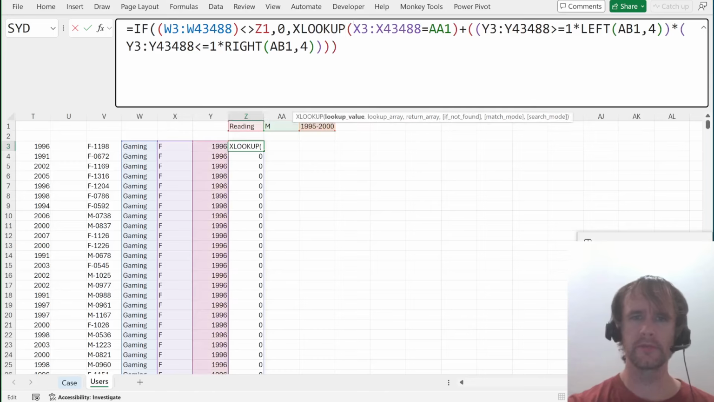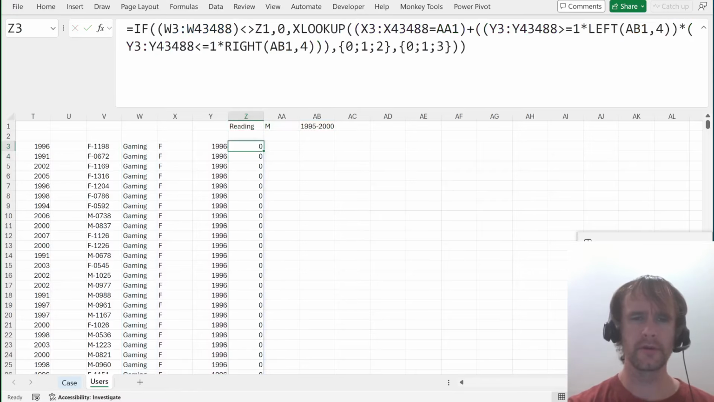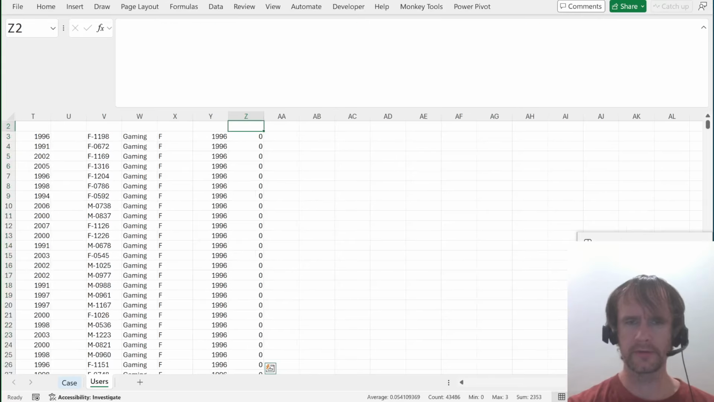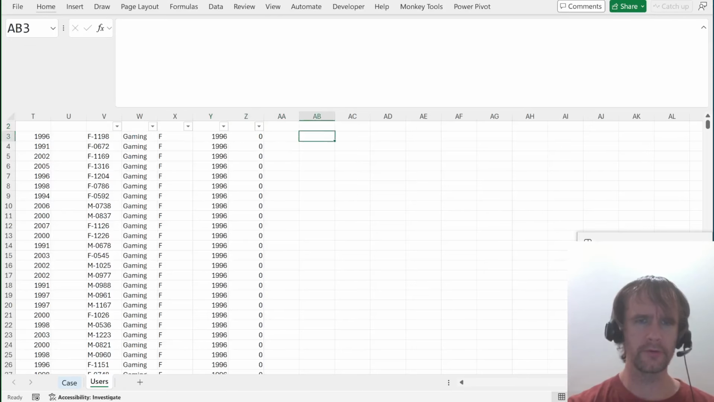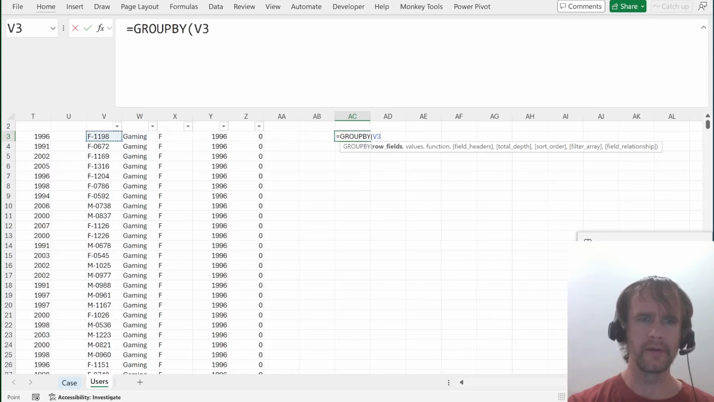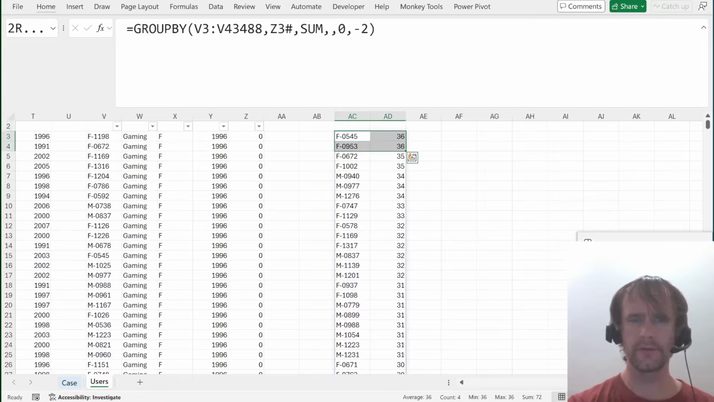So then we can just XLOOKUP this in 0, 1, 2, returning from 0, 1, 3. I don't think we even need to worry about search mode there. And there we've got our 0s, 1s, and 3s, and then we can group by this and this, sum 0 minus 2, and sure enough we find here are our 2 top influencers.